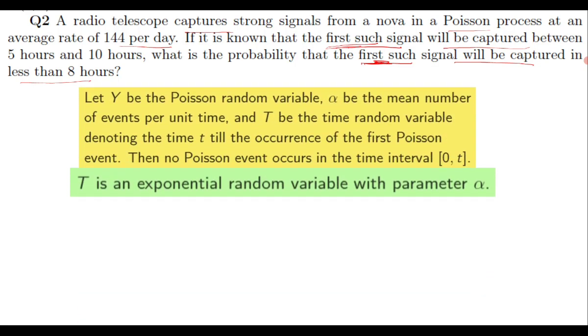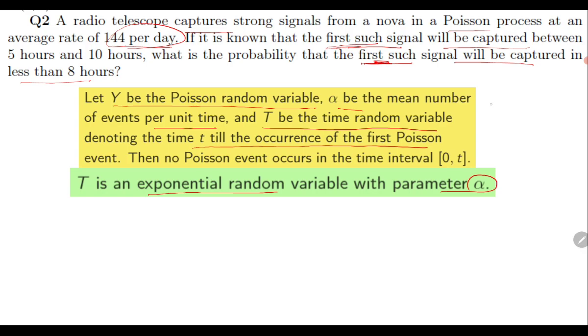There is a result which says that if Y is a Poisson random variable, alpha is the mean number of events per unit time, and T is the random variable denoting time till the occurrence of the first Poisson event, then T follows an exponential random variable with parameter alpha.